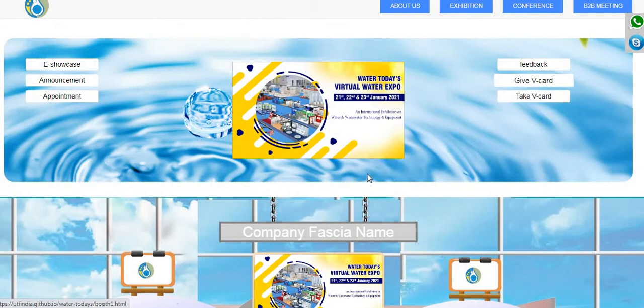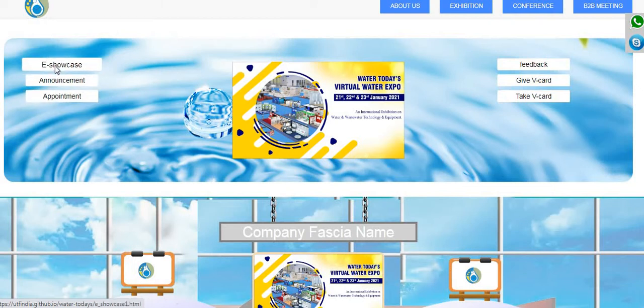If you scroll the page a little up, you can see there is an e-showcase, announcements, appointment, feedback, give visiting card and take visiting card. So if you want to give your visiting card to the exhibitor, you can click on give visiting card. If you want to collect their visiting cards, you can click on take visiting card. You can also give the feedback about their product. You can also see their announcements, what they have made. Always there are lucrative announcements and offers being run by the exhibitors so that you can see. You can also book an appointment with them.